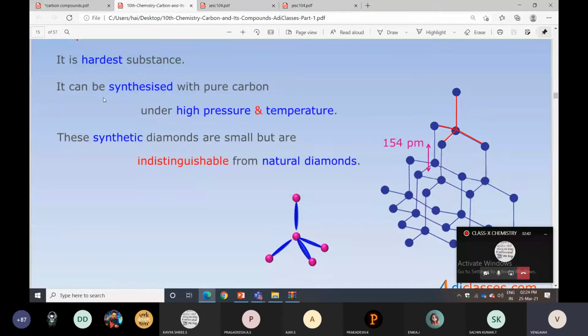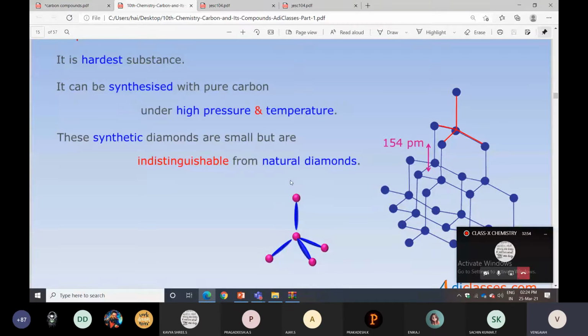It is the hardest substance. It can be synthesized from pure carbon under high pressure and high temperature. These synthetic diamonds are small, and indistinguishable from natural diamonds. They have given the diamond structure also.